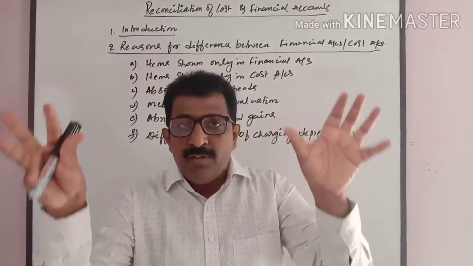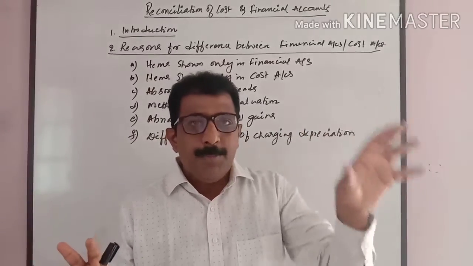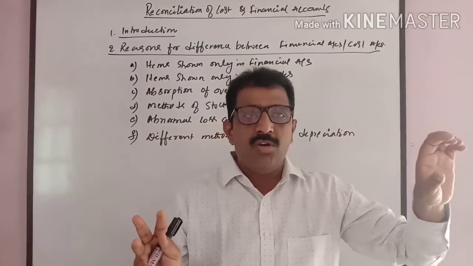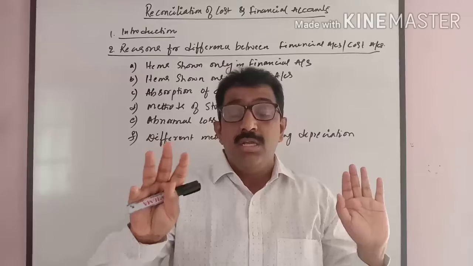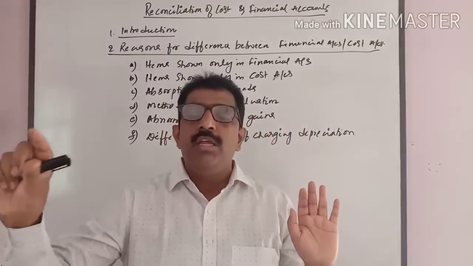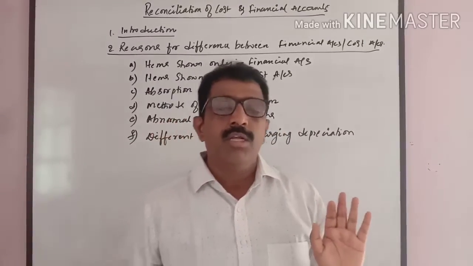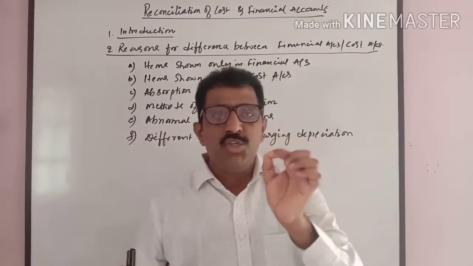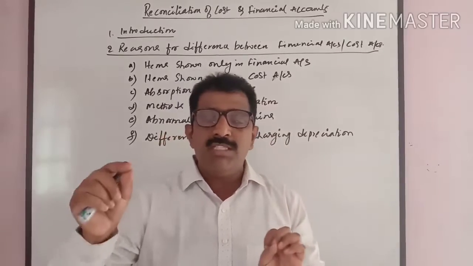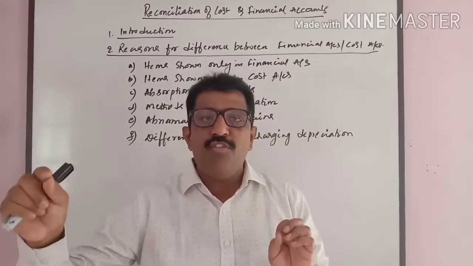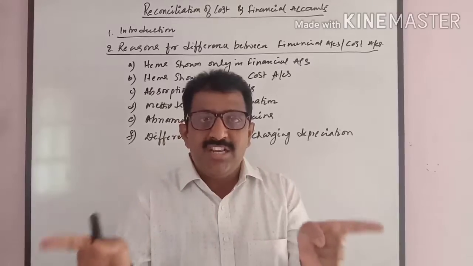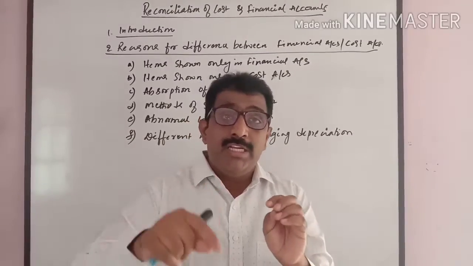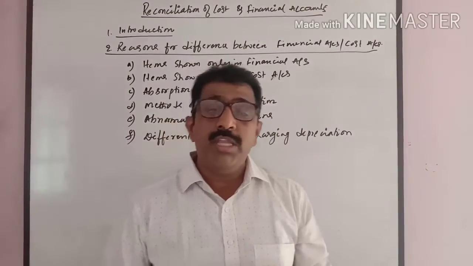They prepare separate financial statements. When they prepare separate financial statements, the profit shown by the financial accountant is completely different from the profit shown by the cost accountant. There will be a difference. Say for example, a cost accountant is showing a profit of 1 lakh, whereas the financial accountant is showing a profit of 1 lakh 50. Why this difference? If there is a difference in the organization, it leads to a lot of doubts about the company.